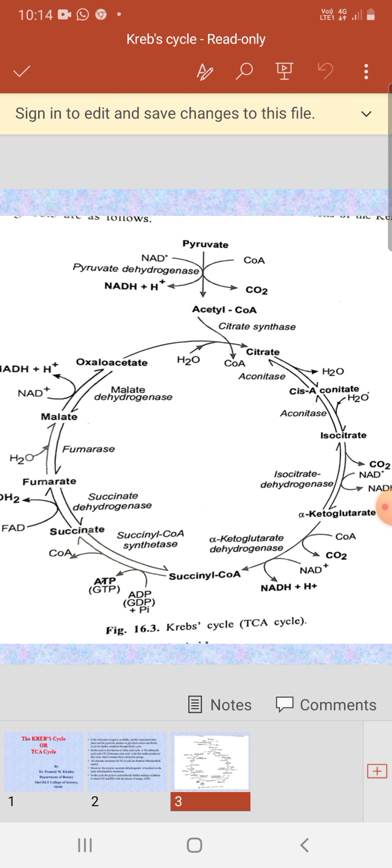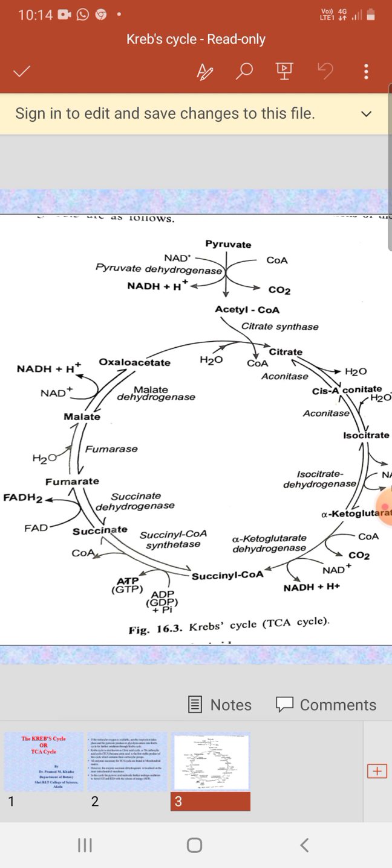Now succinic acid is synthesized and is ready to convert into the next compound, fumarate or fumaric acid. Succinic acid is converted into fumarate in the presence of the enzyme succinate dehydrogenase. Here FAD, a coenzyme, is reduced into FADH2. Now fumarate or fumaric acid is synthesized. Fumarate is again hydrated into malate or malic acid in the presence of the enzyme fumarase. Now malic acid is synthesized.